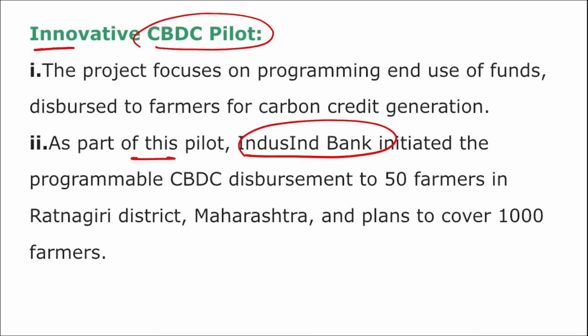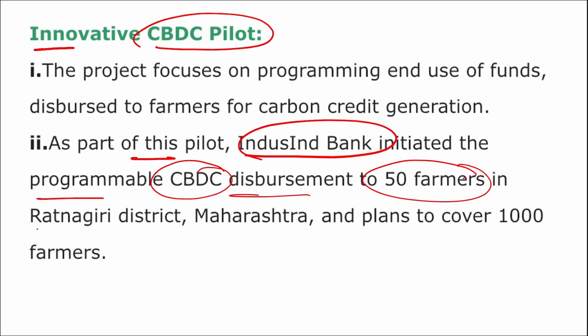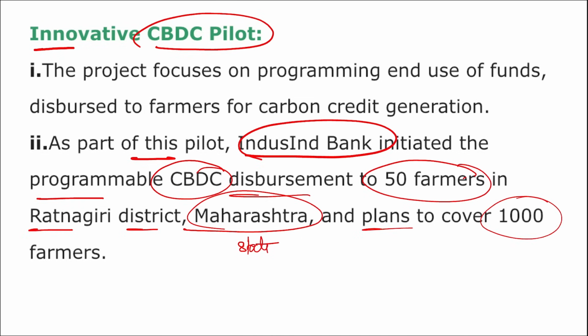Moving on, if we talk about the CBDC pilot, here you can see as part of this pilot, IndusInd Bank initiated the programmable CBDC disbursement to 50 farmers at Ratnagiri district in Maharashtra. So the state is Maharashtra, and it plans to cover 1,000 farmers after these 50 farmers, and this is just phase 1. Phase 2 will be for Safai Karamcharis.